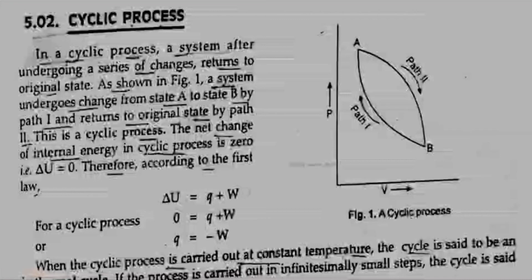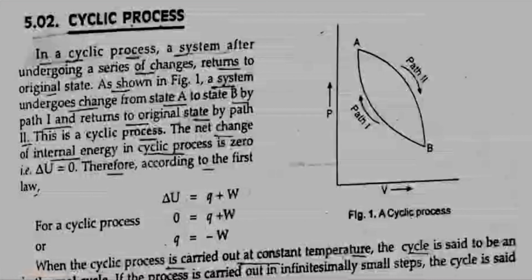5.02 Cyclic process. In a cyclic process, a system after undergoing a series of changes returns to the original state. As shown in figure 1, a system undergoes change from state A to state B by path 1 and returns to its original state by path 2. This is a cyclic process.